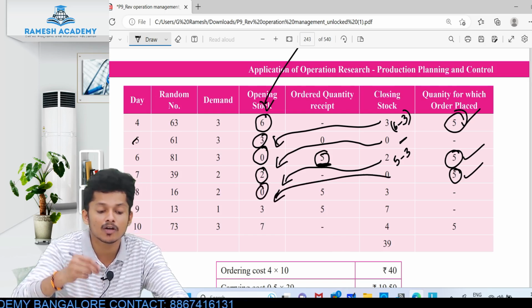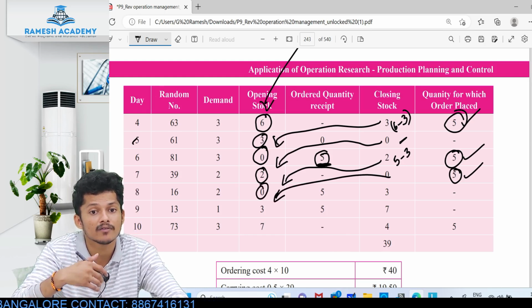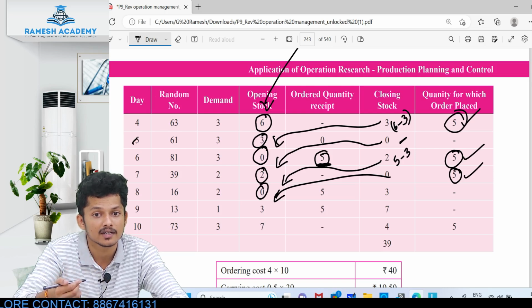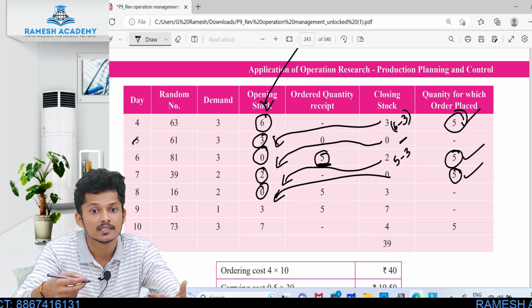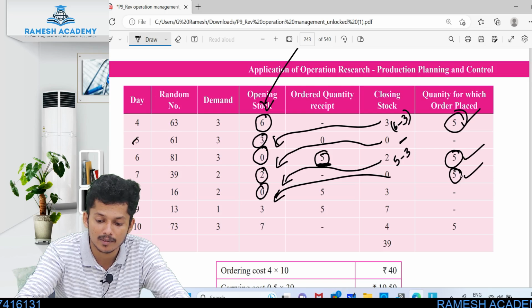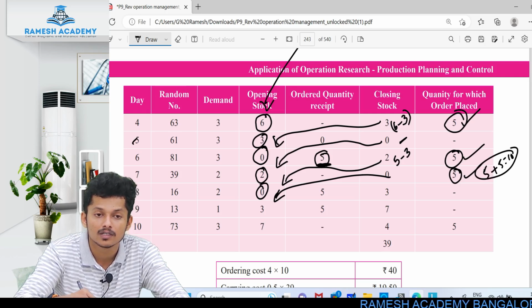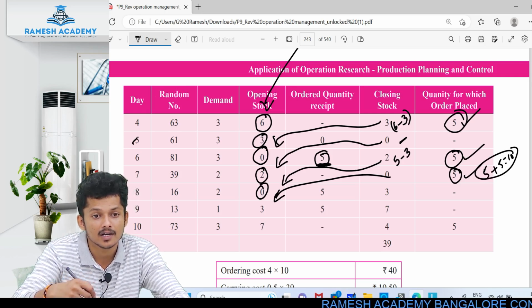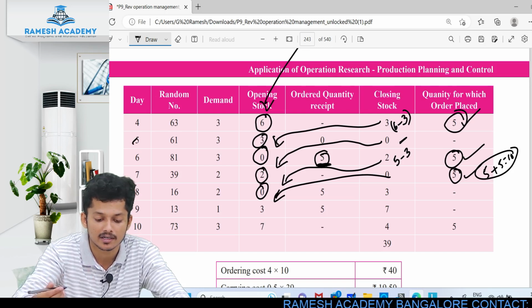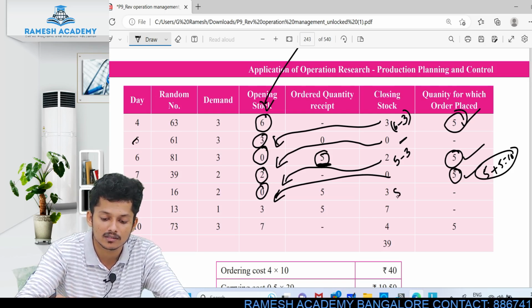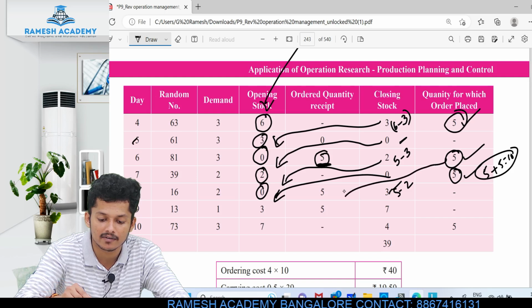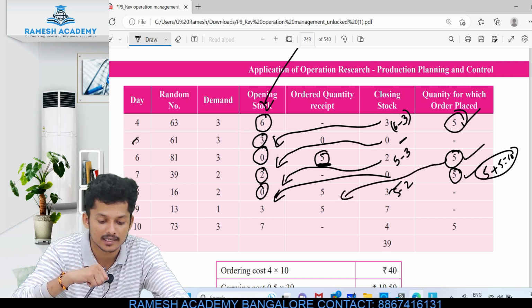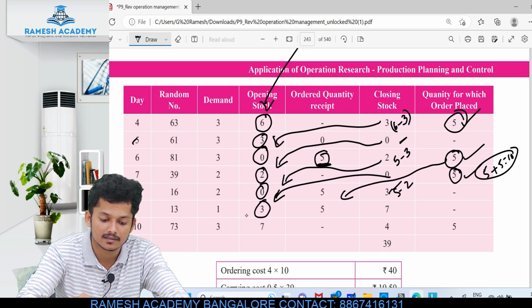Beginning of the 8th day, there are 0 books. But how many did we order? We ordered 5 books, right? 5 books are going to come. See, the previous order is 5, and here plus 5, so 10 books are still in order. So is 10 less than 8 or more than 8? More than 8. So we need not order here. So 5 minus 2, 3, because the order which we ordered earlier is delivered here. Got it?